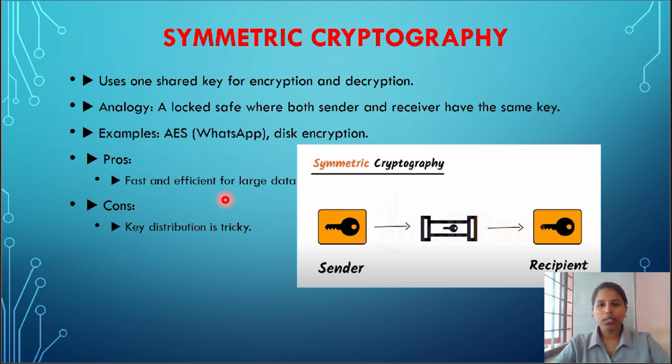Then the receiver uses the same key and the decryption algorithm to convert the cipher text back to plain text. For example, if you are searching for the cryptography concept, you have heard about the Alice and Bob concept. I am also using Alice and Bob. If Alice wants to send a secret message to Bob, they both need the same key. Alice encrypts the message with the key and Bob decrypts it using the same key. Here I have given the example of AES, the Advanced Encryption Standard, which is widely used for data security in VPNs, disk encryption, and SSL and TLS.